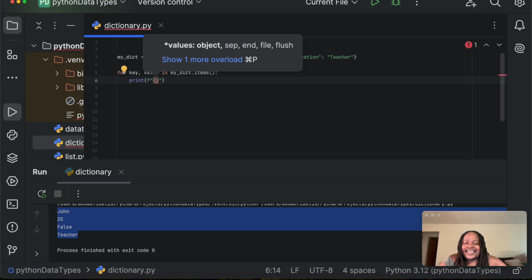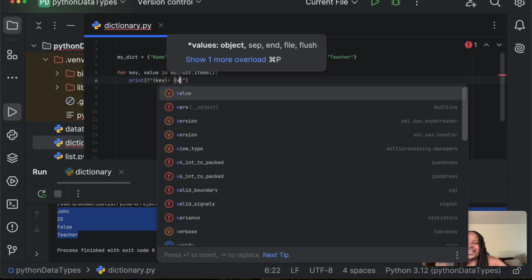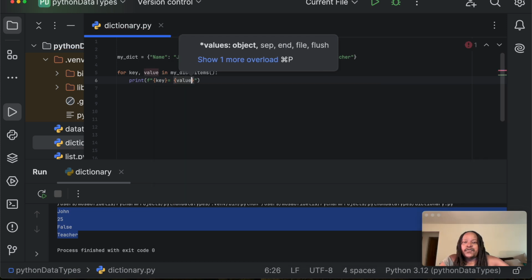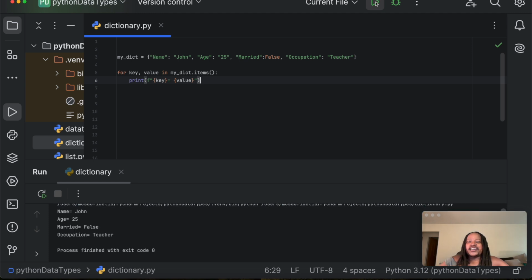So we print the key, get out of that curly brace, and say key is assigned to, then a space, and we use another curly brace and assign it to the value. Now if I click on run, I should actually use another space here. When I click on run, it's more readable. We have name equals John, age equals 25, married equals false, occupation equals teacher.